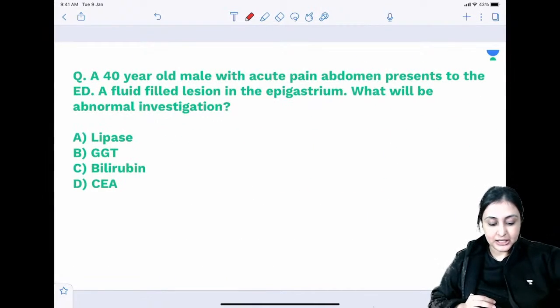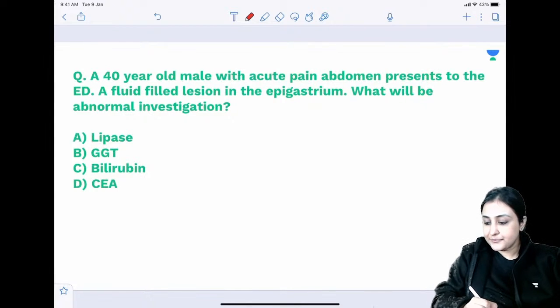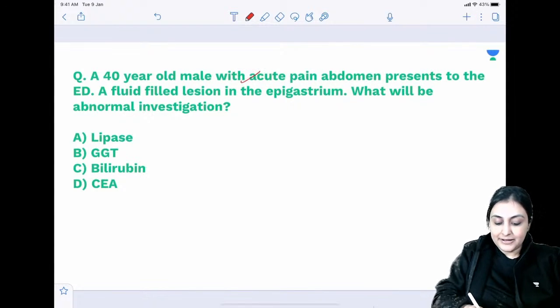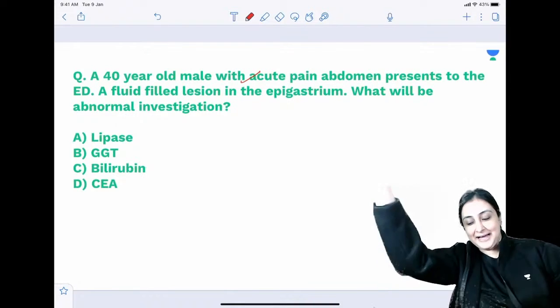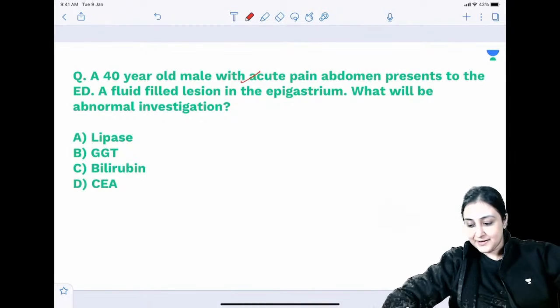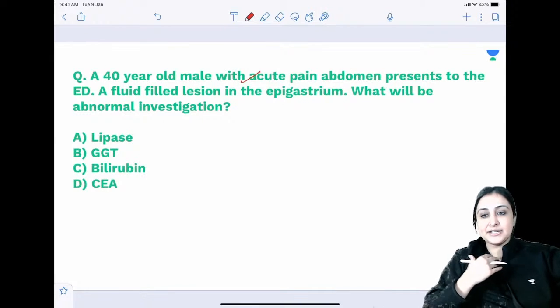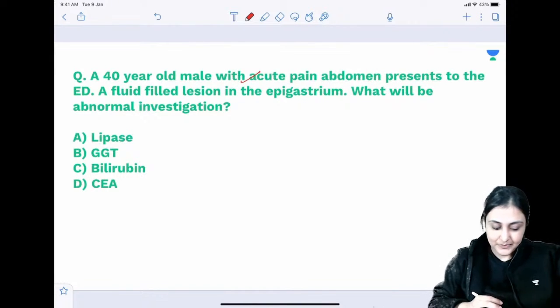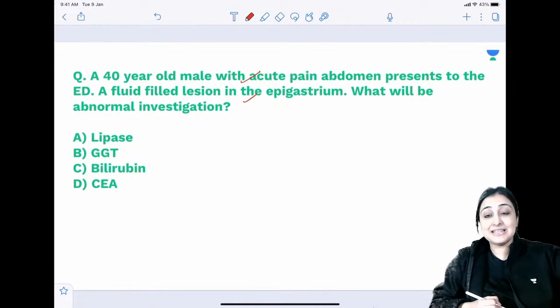Okay, moving on. 40-year-old male with acute pain abdomen, presents to the ED. One more emergency. Fluid-filled lesion in the epigastrium. What will be the abnormal investigation? हाँ laparotomy में करना, मतलब that is your anesthesia thing, right? It's not an initial thing. पहले intubate करके OT लेके जाने की जरूरत नहीं है. Okay. 40-year-old male with acute pain abdomen, fluid-filled lesion in the epigastrium.